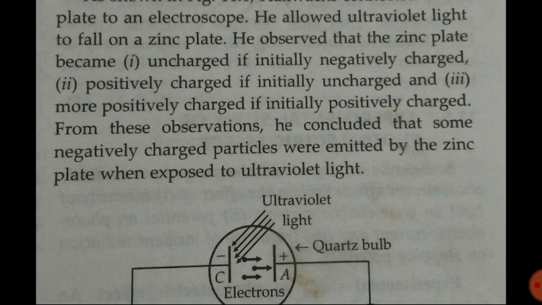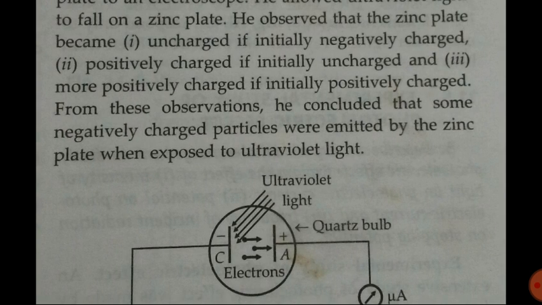Here you can see 2-3 points are there for the observation. He observed that the zinc plate becomes uncharged if initially negatively charged. That means if zinc plate is initially negatively charged, after the illumination of light it becomes uncharged. That means the negative charge went away somewhere. And what is the negative charge? Electron only. So by illuminating light on zinc surface, the electron get accelerated and left the surface, and that's why they become uncharged.